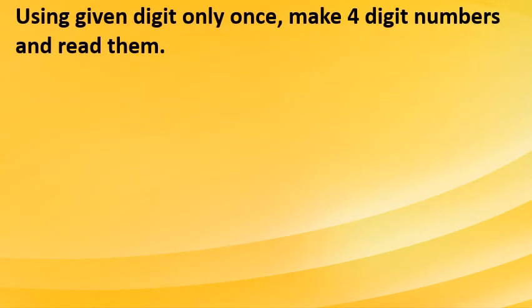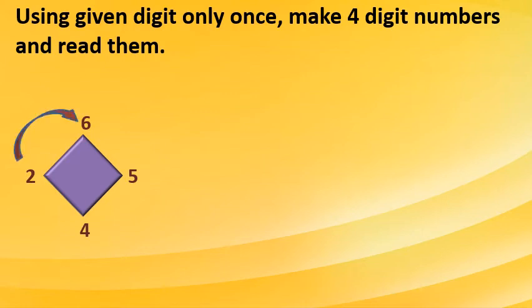Okay, now using the given digits only once, make 4-digit numbers and read them. See here, 4 digits are given. You have to use each number only once, make 4-digit numbers and read them. We will make some of them.